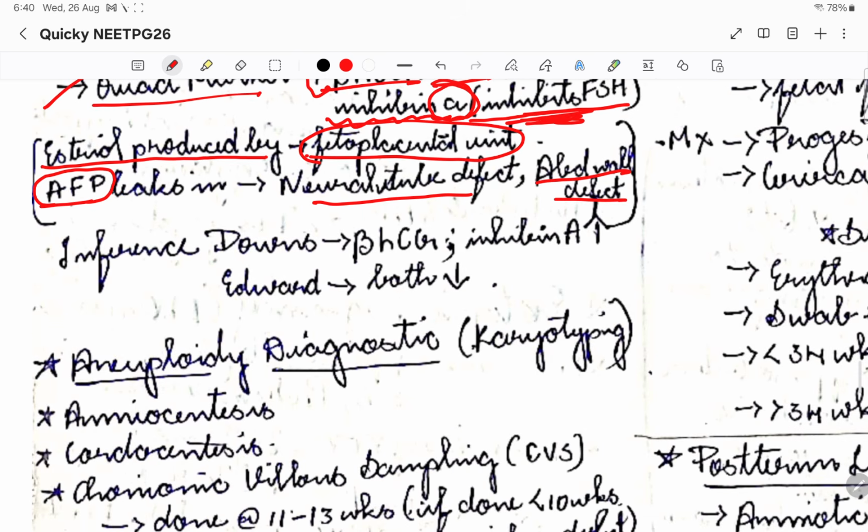Coming to inference, how can we infer from the values? In Down syndrome, beta HCG and inhibin A are both raised.